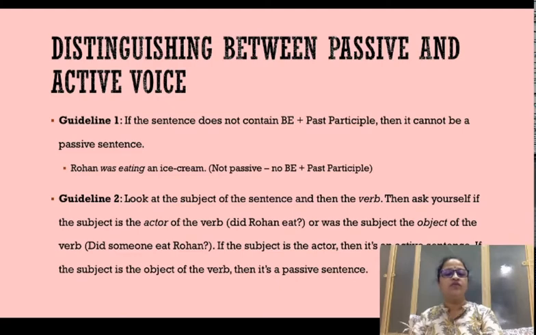If the subject is doing some kind of action, the sentence is active voice. But if the subject is the recipient of the action, or if the subject is subjected to an action, or an activity is being performed on the subject, the sentence is passive voice. And this is the second guideline that you have to keep in mind when you have to identify whether the sentence is active or passive.